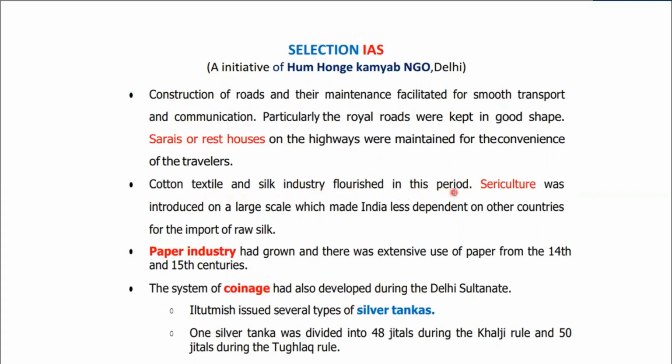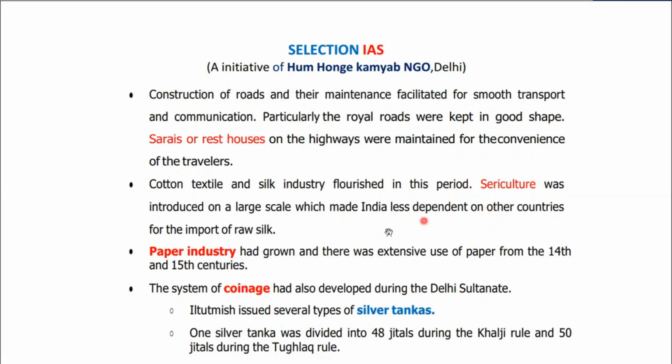So we are basically talking about the revenue system under the Delhi Sultanate, right? You are supposed to know all these important keywords, because in the mains examinations also, you would get questions like this, about the revenue system of the Delhi Sultanate, about the military policies of the Delhi Sultanate. So to write a better answer, you are supposed to know such kind of important statements.